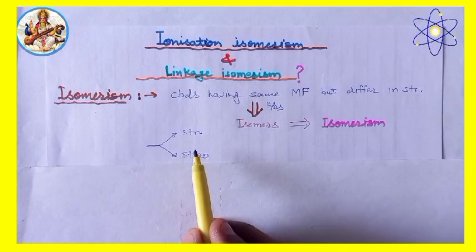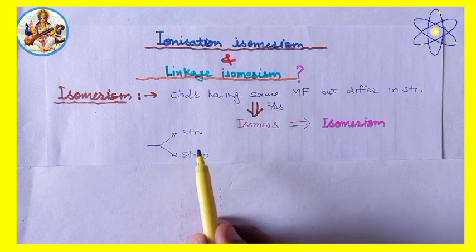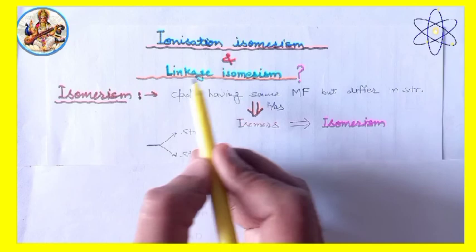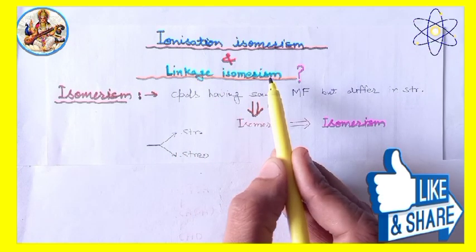Structural isomerism is further classified into ionization, hydrate, coordination, linkage, ligand, coordination position isomerism, etc. In this class, we will discuss ionization and linkage isomerism.